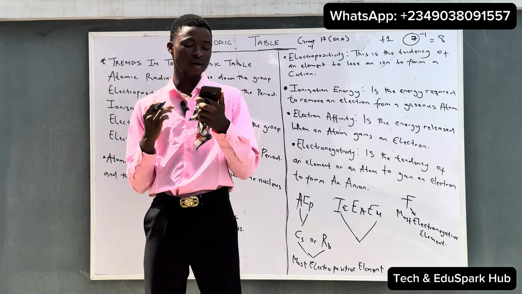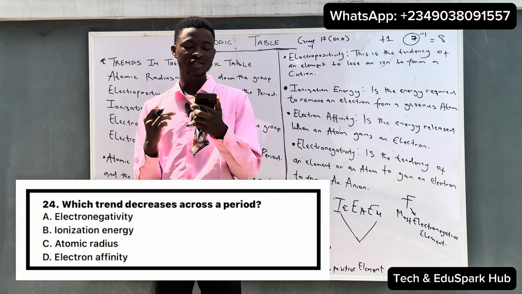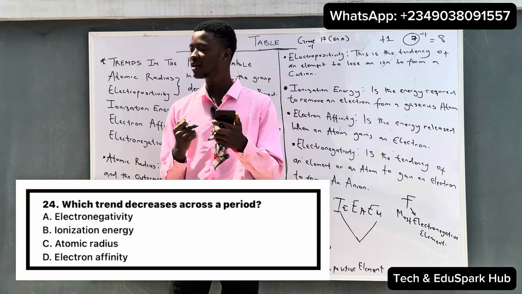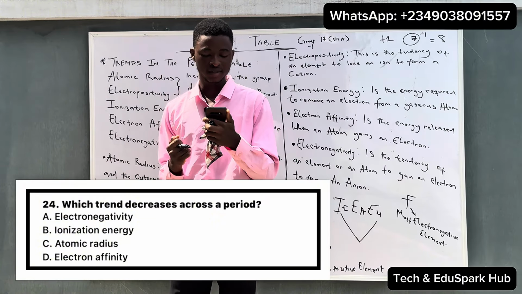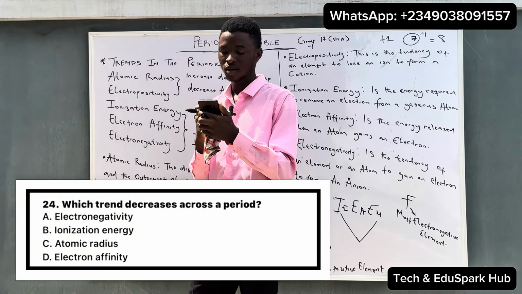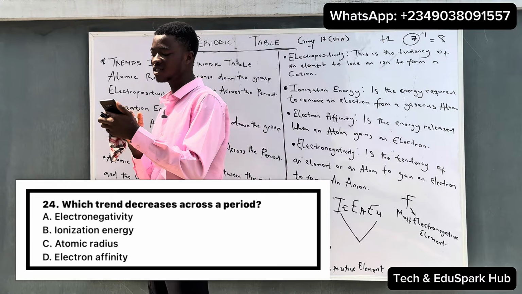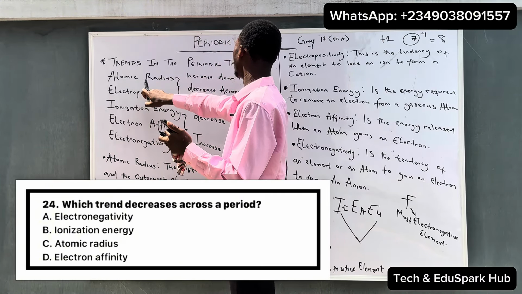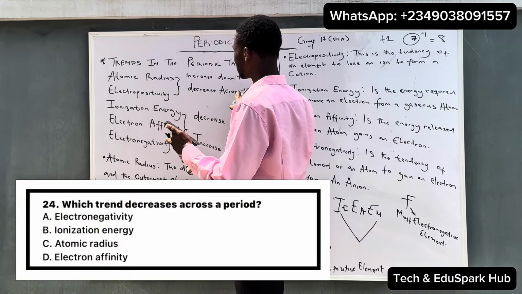And another question that we have says, which trend decreases across a period? A, electronegativity, B, ionization energy, C, atomic radius, and D, electron affinity. So looking at this question, it is asking which trend decreases across a period. We can see that the atomic radius decreases across the period.